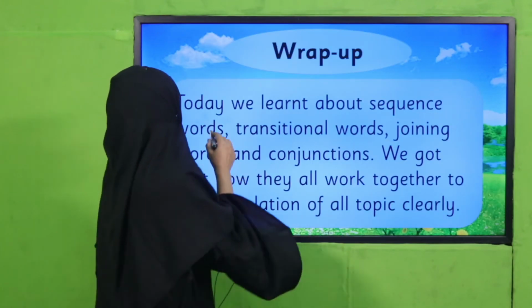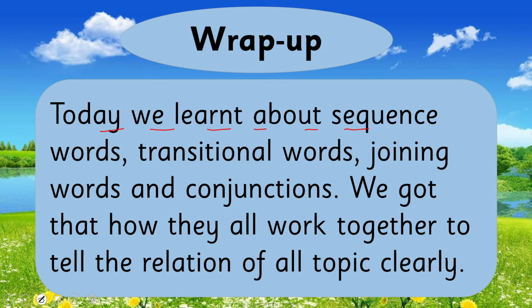So what did we cover today? Today we learned about sequence words, transitional words, joining words, and conjunctions. We saw how they all work together to tell the relation of all topics clearly.